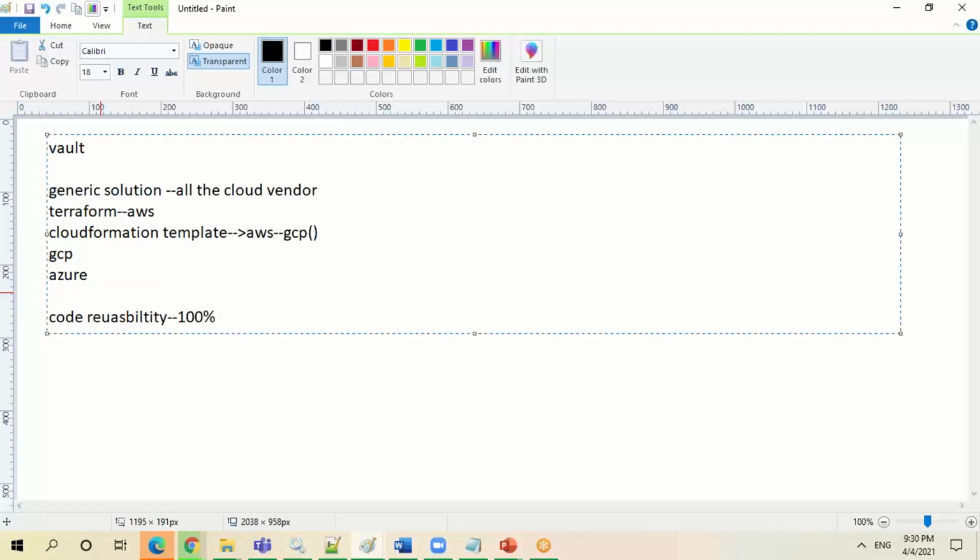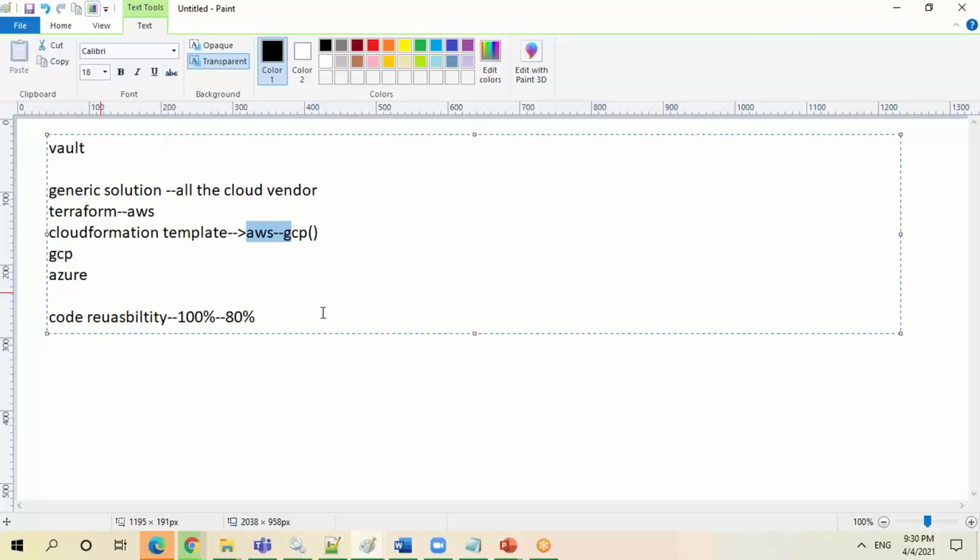Yes, but it is not very straightforward, like it will be matching 100%. In any case, that is false. The code you have written in Terraform templates is not going to directly match in AWS or GCP, Azure, any cloud vendor. But the match will be around 80%. So instead of writing everything from scratch, you have to modify 20% of the code, and 80% of the code you can reuse, whatever you have written for AWS, if you are moving to GCP or any cloud. Is that clear? Yes, Chaitanya. Thank you.